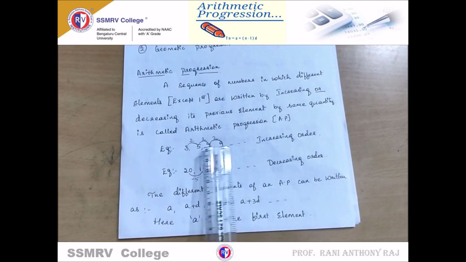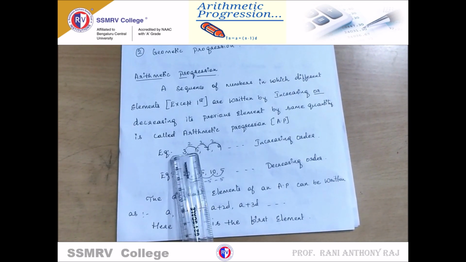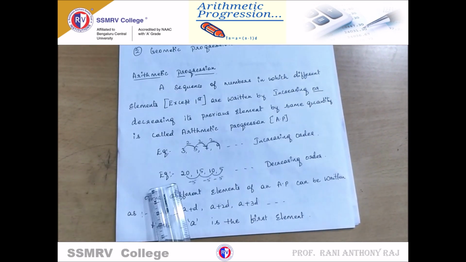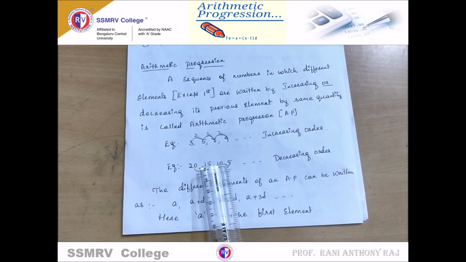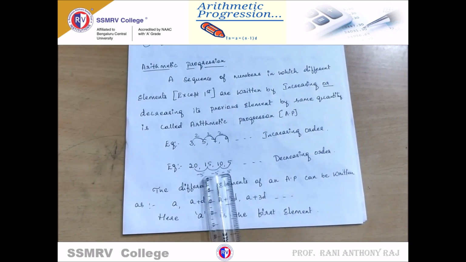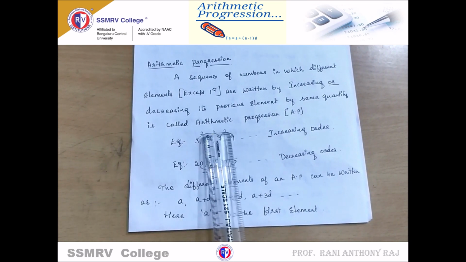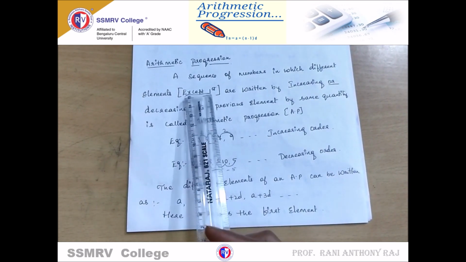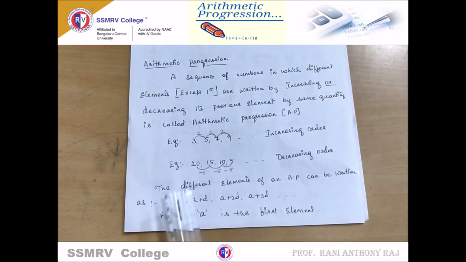If you see the increasing order, the common difference in these is 2. 3 plus 2 is 5, 5 plus 2 is 7, 7 plus 2 is 9. And when you go to a decreasing order, 20, 15, 10 and 5, the common difference is 5 here. So this is called arithmetic progression, which means the common difference is added or subtracted, except for the first element. That is known as arithmetic progression.